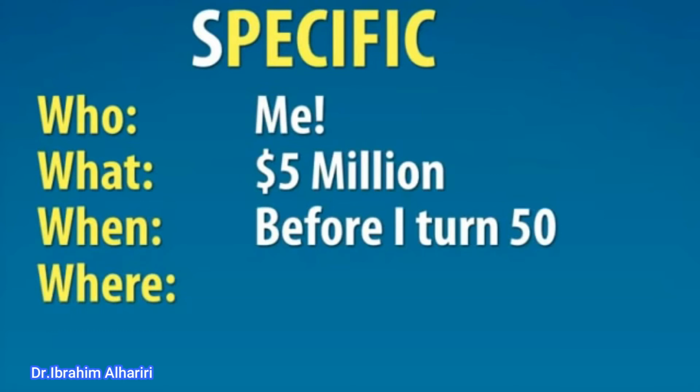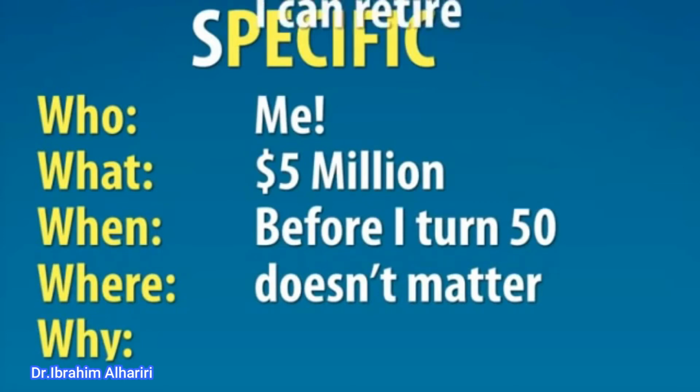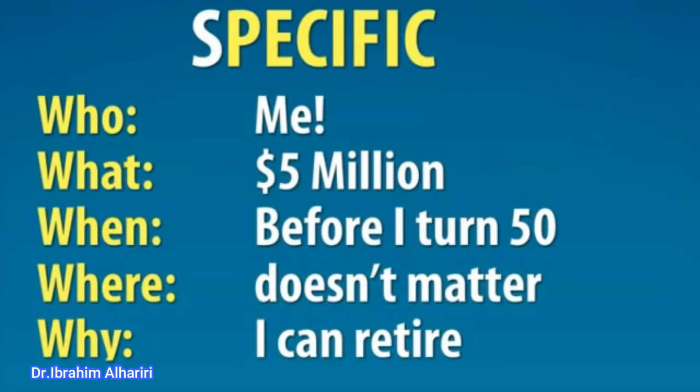Where, in this particular instance, doesn't really matter because I'm going to be working in various places. Depending on your goal, though, the where may become important. And lastly, we have why. Please don't skip over why. It becomes really important later on. In this case, I want to have $5 million before I turn 50 because 50 is when I would like to retire. So now if you take a look at that, we've got "I want to be rich" versus we now know that it's me, it's $5 million, it's before I turn 50, the where doesn't matter, and why am I doing it? So that I can retire. Already this goal is starting to look a little bit better, and we've only done the S.